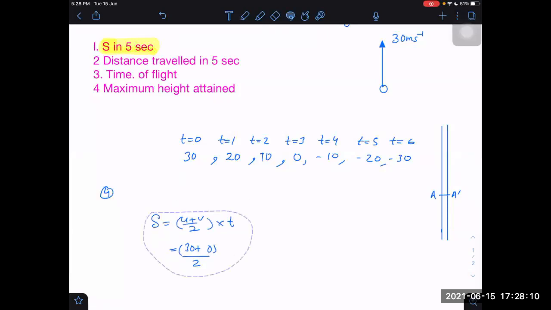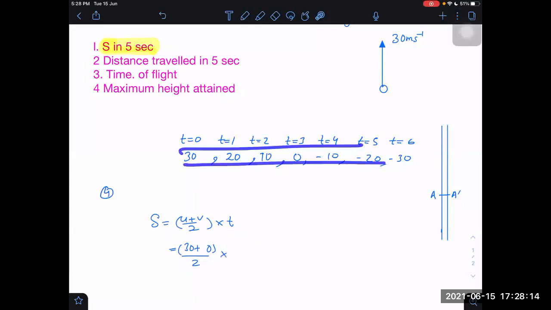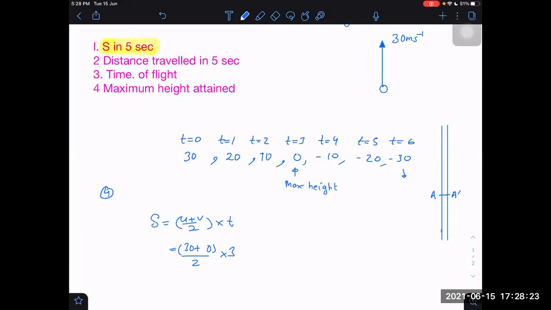What is the time of flight? Time of flight I can see from this table which I have here. From this data, time 3 is the time of maximum height because velocity is 0. And this is again back on the ground, because the same speed again. Here it started from the ground. We can verify the claims which we made yesterday: the time for upward journey will be equal to the time of downward journey.